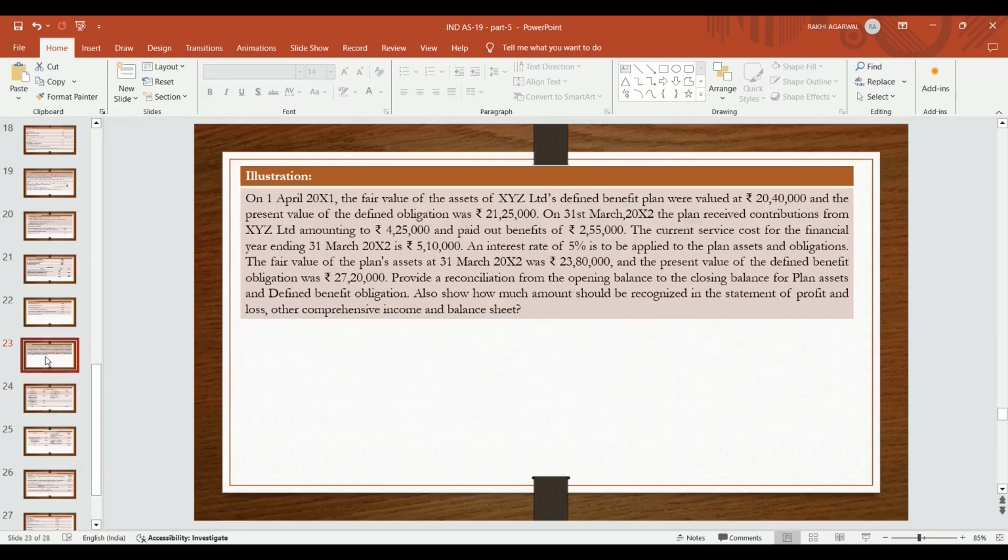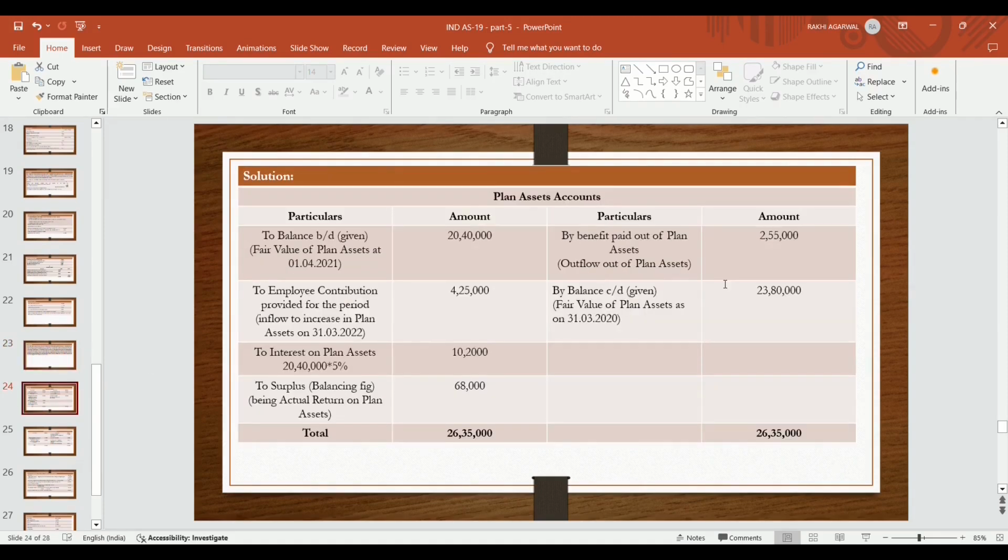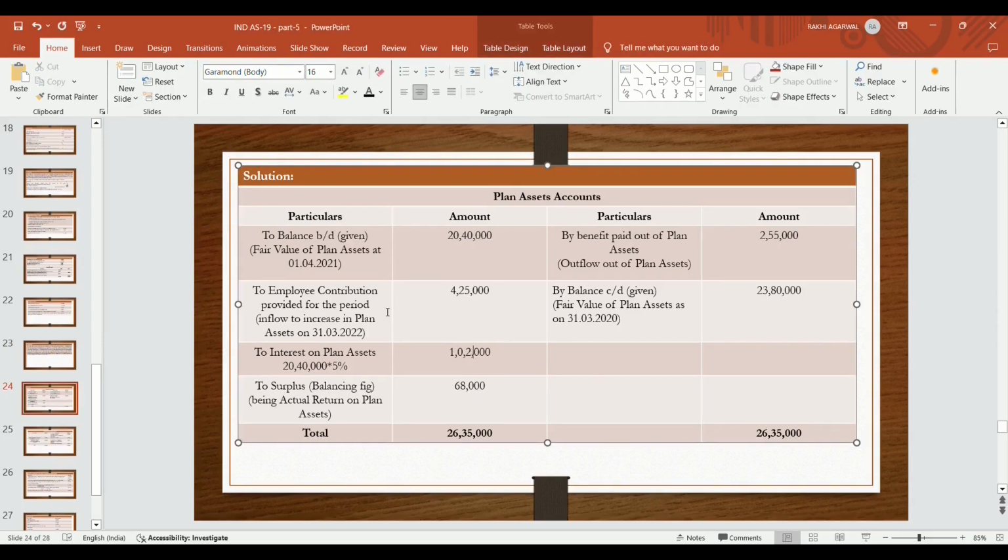Now benefit paid out of the plan assets becomes outflow of the plan asset, 2,55,000. Interest on plan asset becomes at the rate 5%. On opening plan asset interest is to be charged at the rate 5%, so it becomes 1,02,000. Now the differential amount becomes the gain, actual return on plan asset over interest, 68,000, to surplus, balancing figure 68,000.